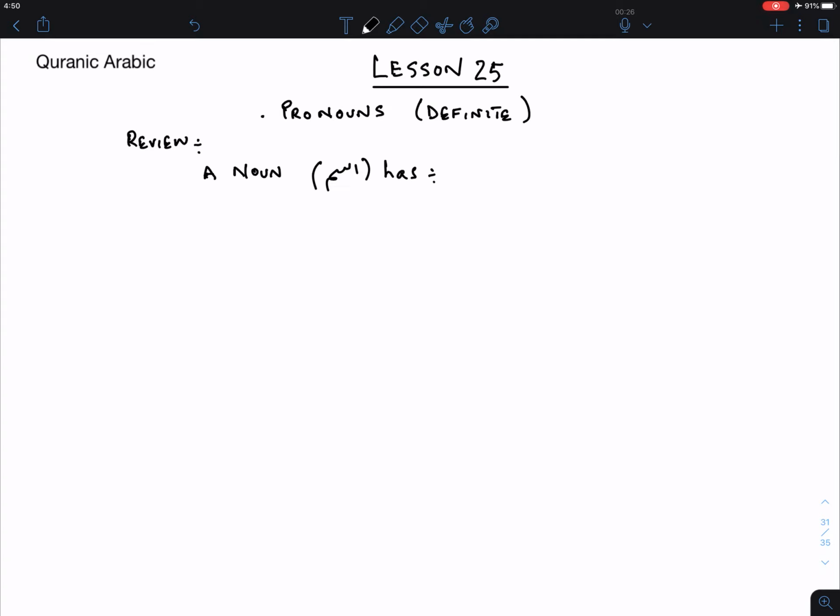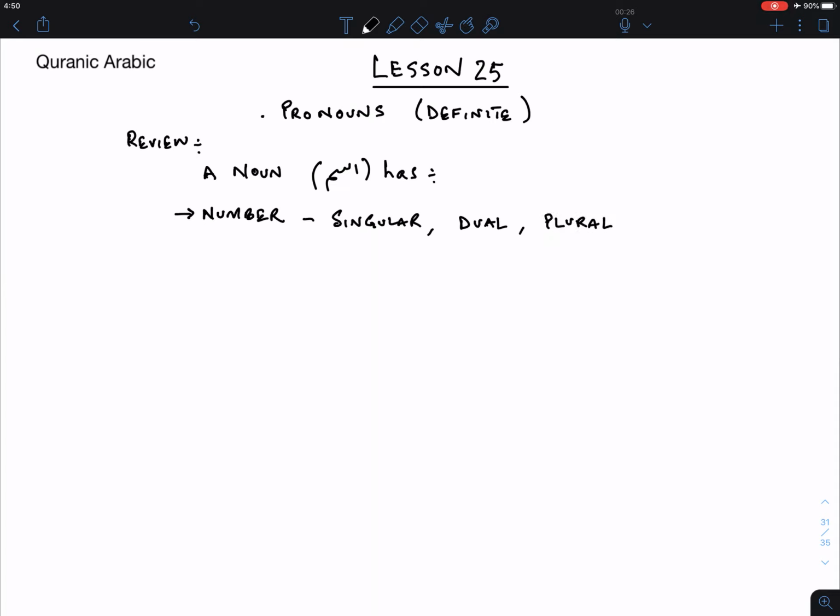For instance, it has number. What does that mean? It means it is singular, dual, and it can be plural.